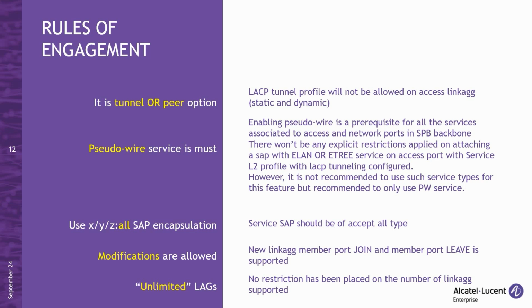The SAP used for end-to-end tunneling should have an encapsulation all configuration. This ensures that all traffic between the two end nodes is transmitted through the links that form part of the LSCP group. The number of lag ports links can be dynamically increased or decreased as needed. As seen in the examples, you can use 2, 4, or more links without limitations from a software perspective.